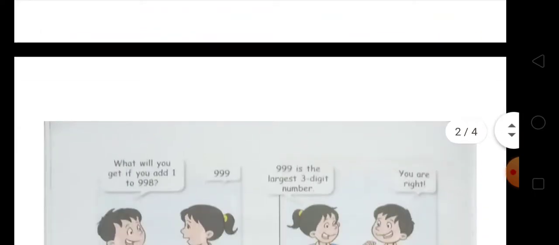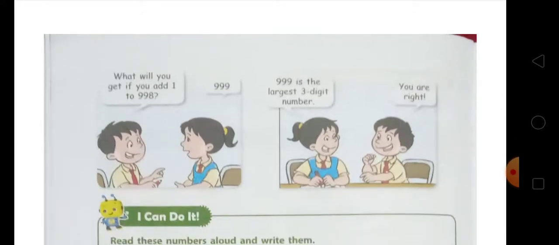Next topic: what will you get if you add 1 to 99? If you add 1 to any number, you find that number's successor. That means if you add 1 to 998, you will get the next number, 999. Now 999 is the largest 3-digit number. Yes, you are right, because 999 is the largest 3-digit number, the largest 2-digit number is 99, and the largest 1-digit number is 9.